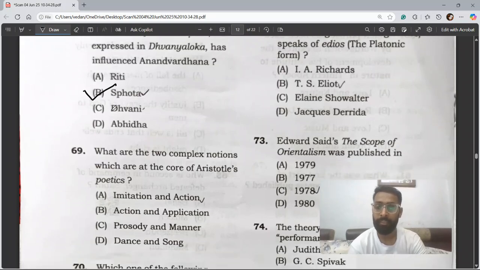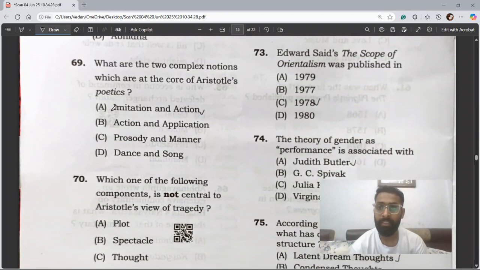Let me take question number 69. What are the two complex notions which are at the core of Aristotle's Poetics? So, the correct answer is imitation and action, as he talks about.